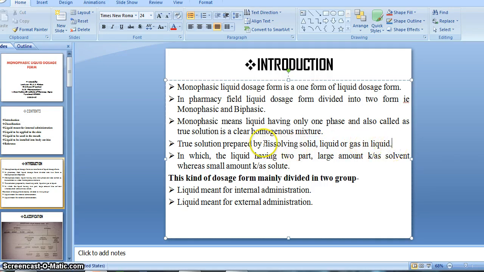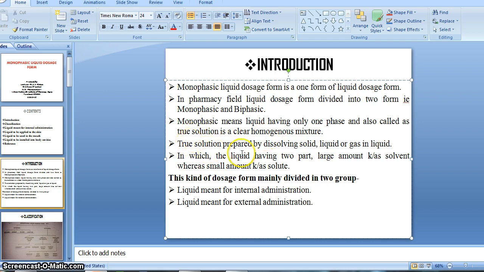Okay, we can obtain a monophasic or true solution by dissolving a solid into liquid, or liquid into liquid, or gas into liquid, right? If you dissolve this kind of substance or material in a liquid system, at that time we will get a monophasic or true solution or monophasic preparation, right?